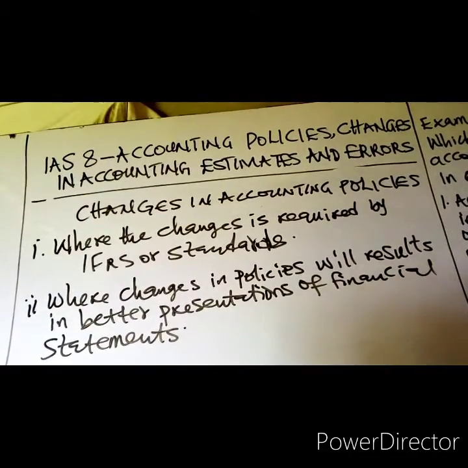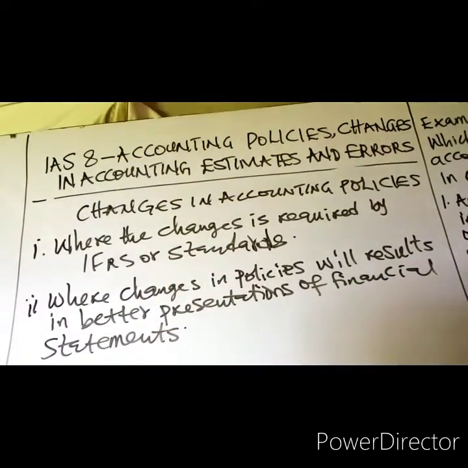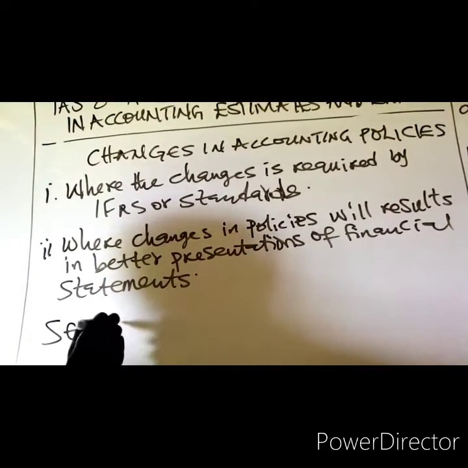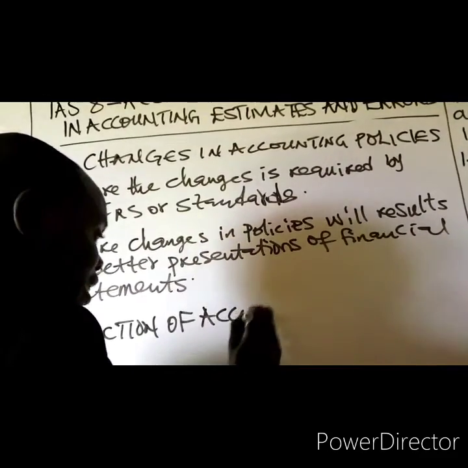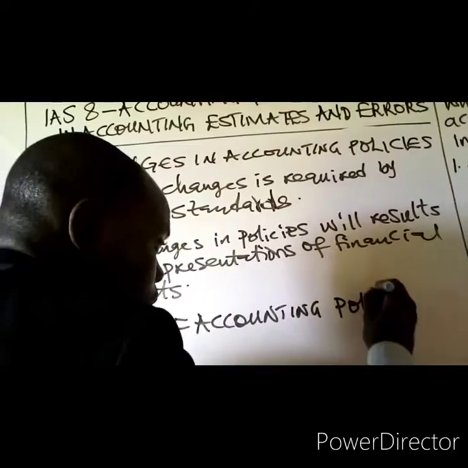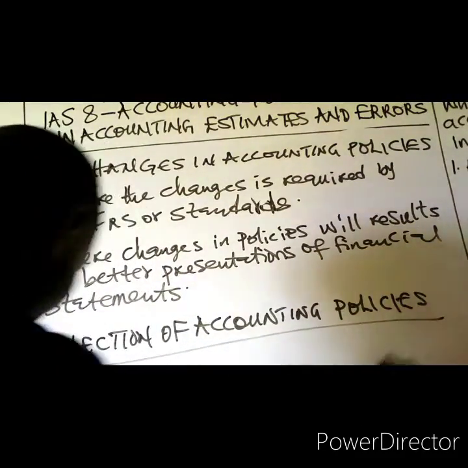Then we have selection of accounting policies.